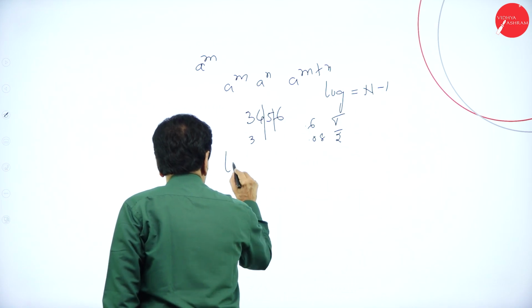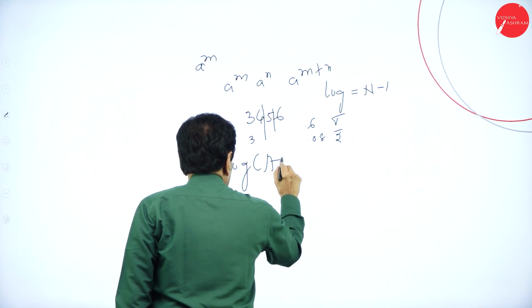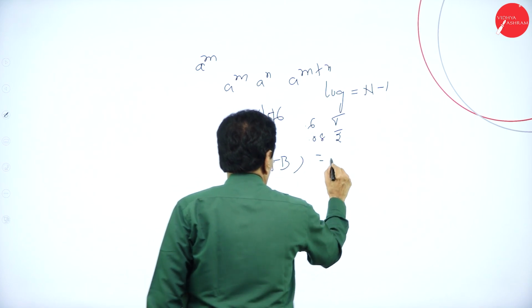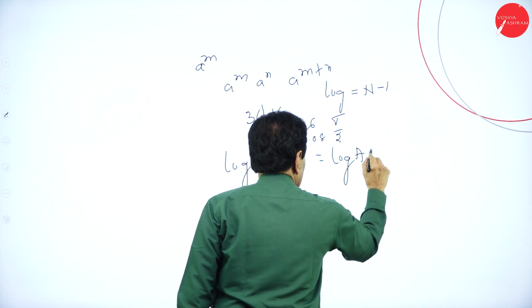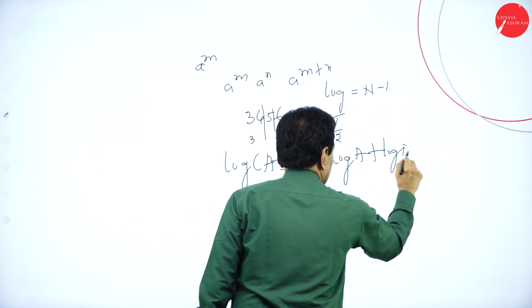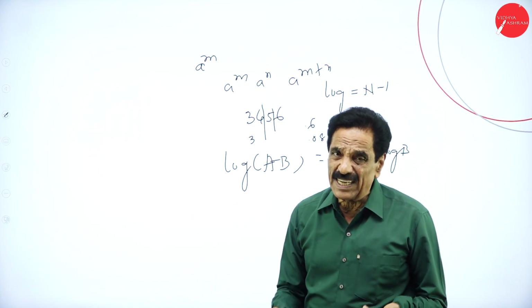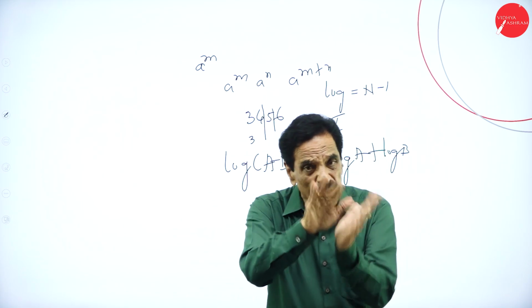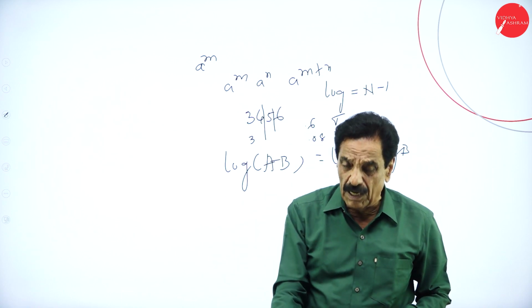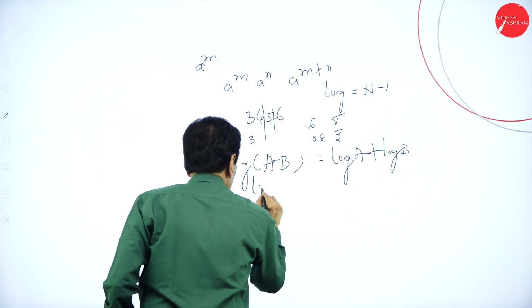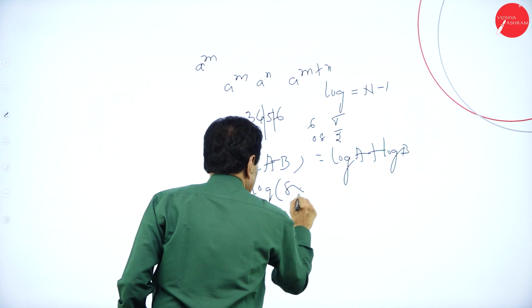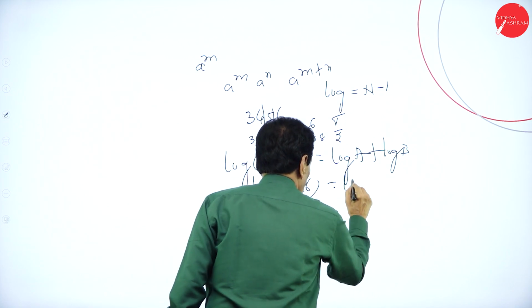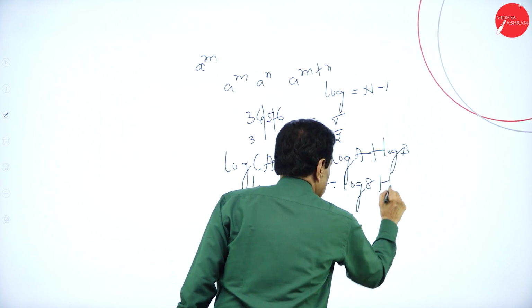In your logarithm, log AB is equal to log A plus log B. Multiplication means adding here. Log of A into B is log A plus log B. Or we can say that log of 8 into 6 can be read as log 8 plus log 6.